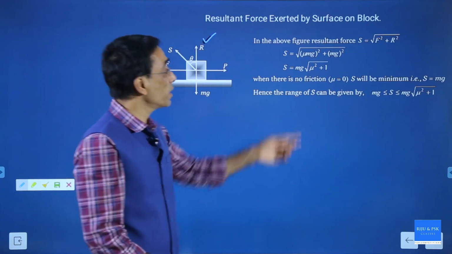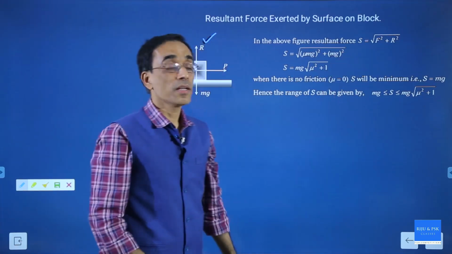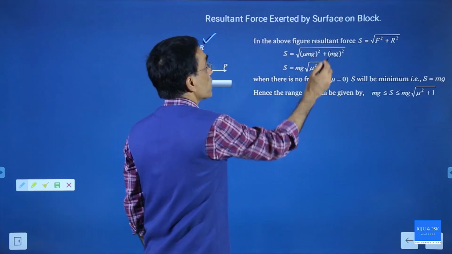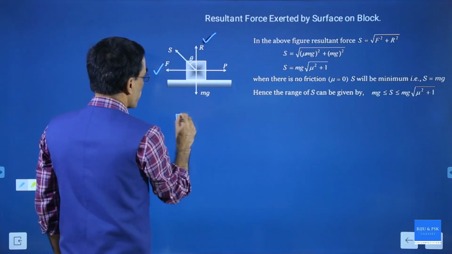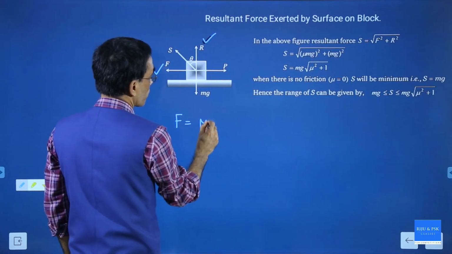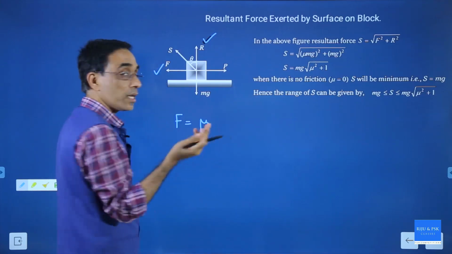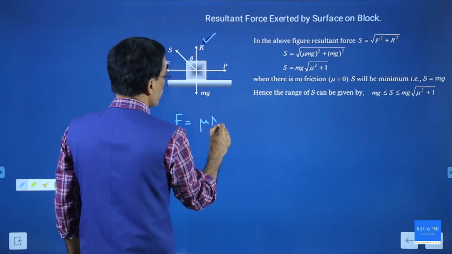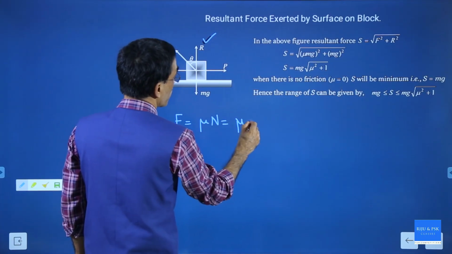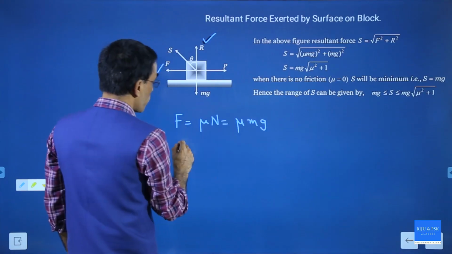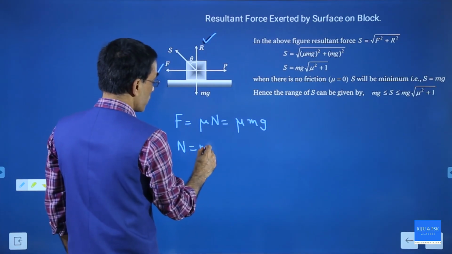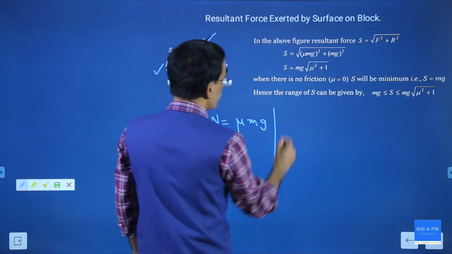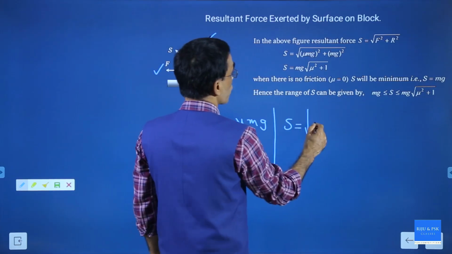Mu into normal reaction, and the normal reaction is mg. So you can substitute mu mg. Okay, I think that is clear, right? The maximum frictional force is mu s into normal reaction; I am not writing mu s every time. And normal reaction is nothing but mg.